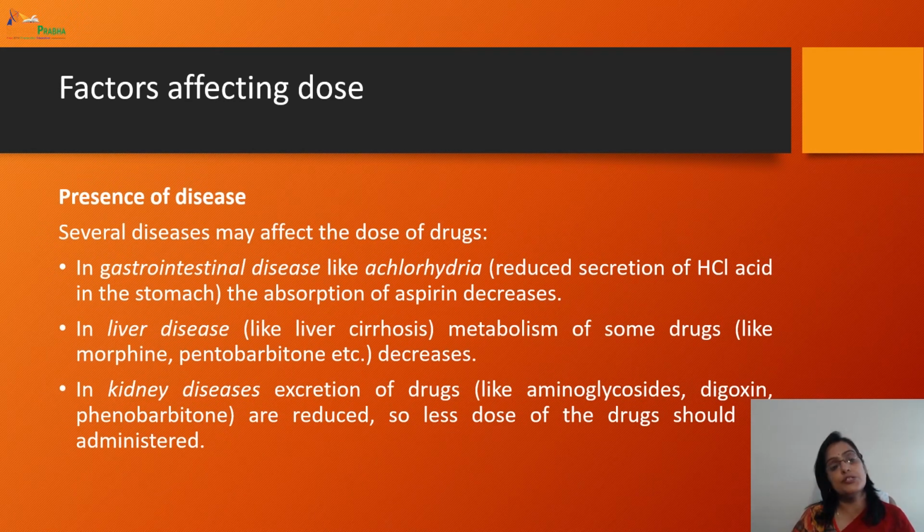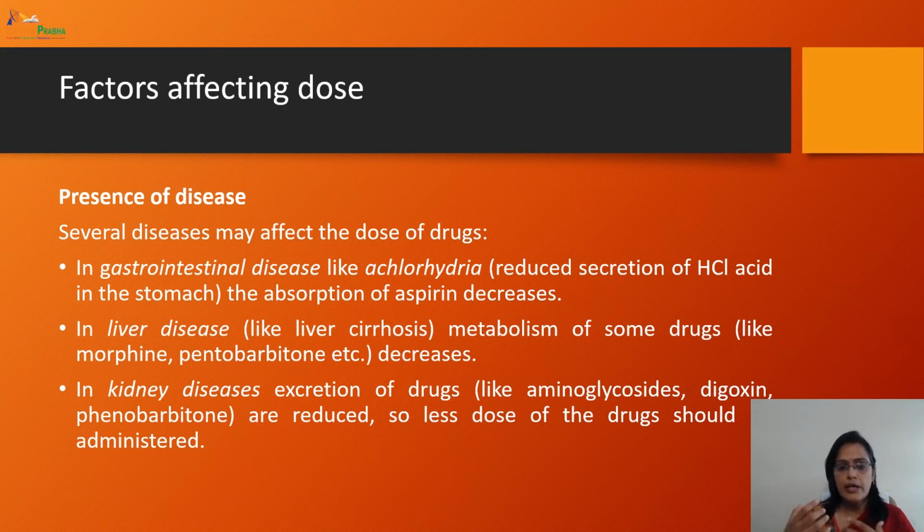Next is presence of disease. This is a very crucial factor. Several diseases may affect the dose of the drug. If a patient has achlorhydria, reduced secretion of hydrochloric acid in the stomach, the absorption of aspirin decreases for those patients. In liver diseases, like liver cirrhosis, metabolism of the drug decreases.